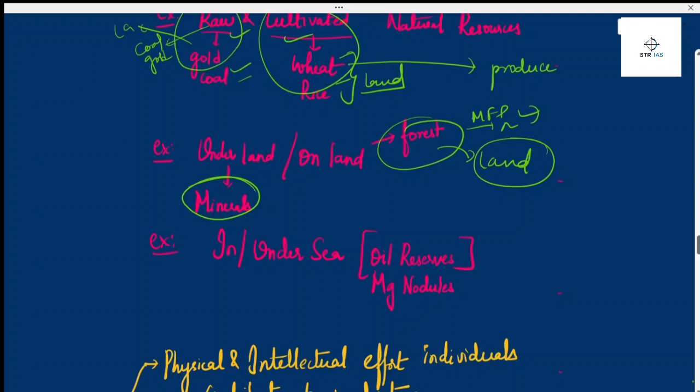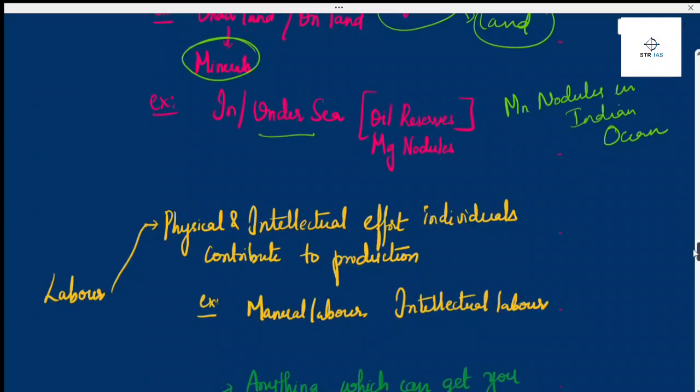And what are the things under the sea? For example, manganese nodules in the Indian Ocean region, where deep sea mining was given permission, and where we are developing one mission to go into the deep sea. That undersea wealth also comes under land as a factor of production.